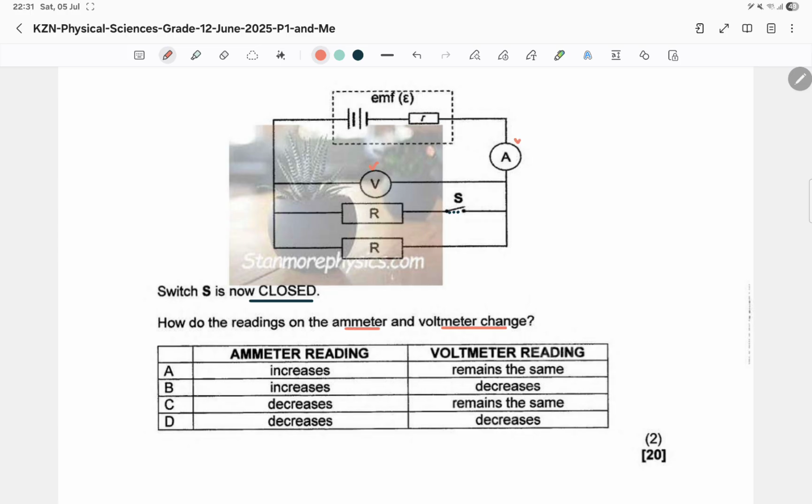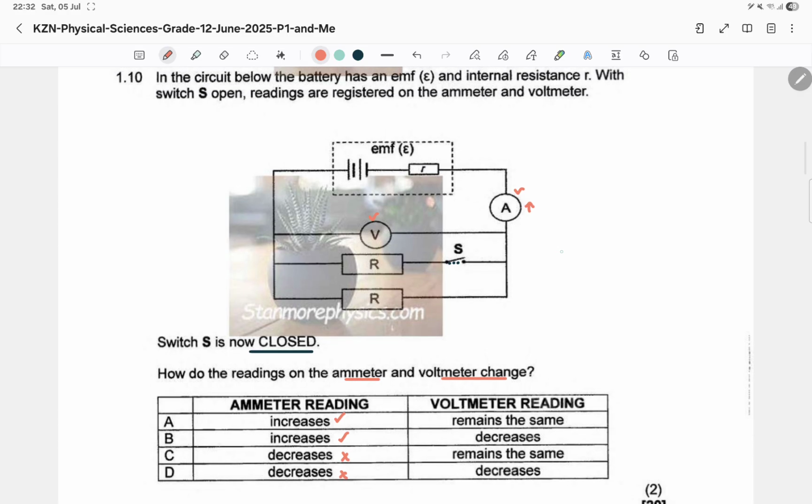So this is the ammeter and that is the voltmeter. Obviously the ammeter reading should increase. There's no question about it. So these options are good. These ones are already bad. Now, the question is, what happens to the voltmeter? Does it remain the same? Does it decrease? This is now a question which needs us to work out some things.